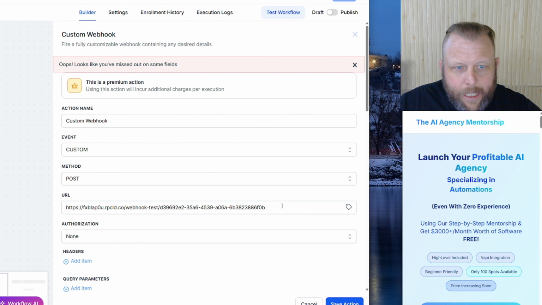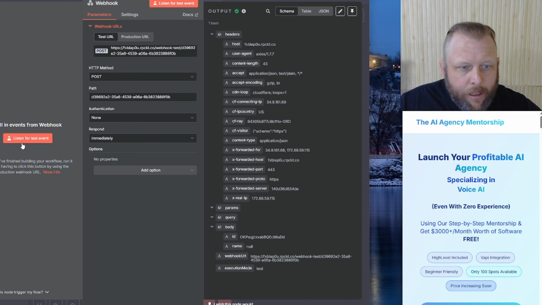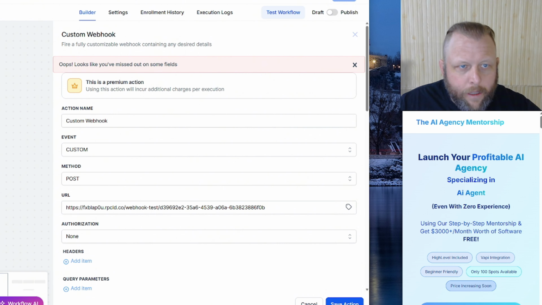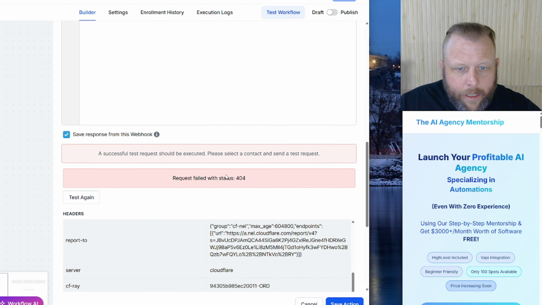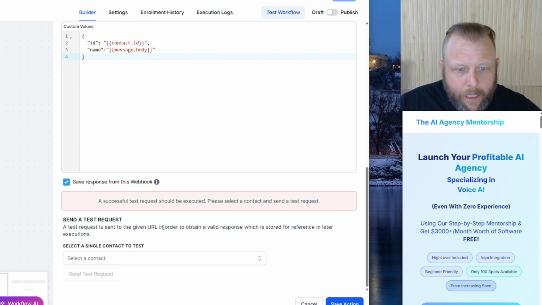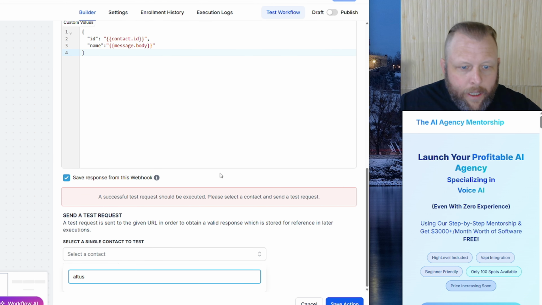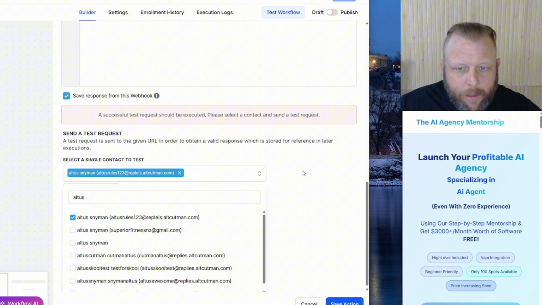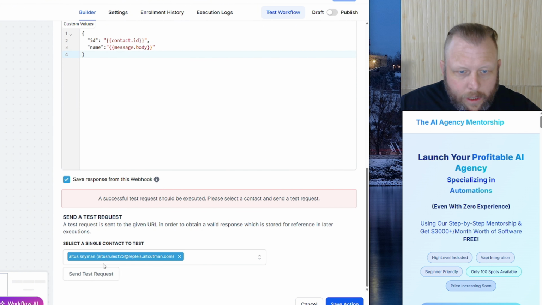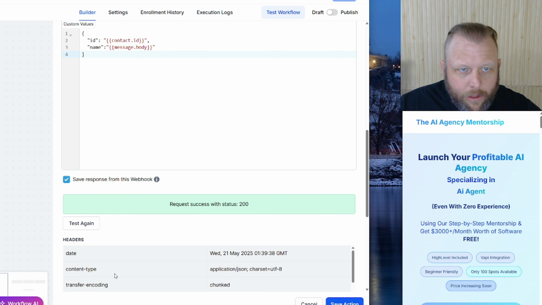And we are just going to test it again. Too eager. So test again, it's going to find a contact. And all I'm doing is sending some data through to see if it works. The successful request should be executed. Send the test. It does this little thing.